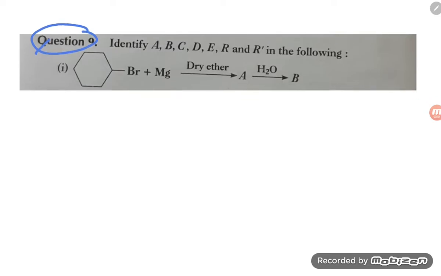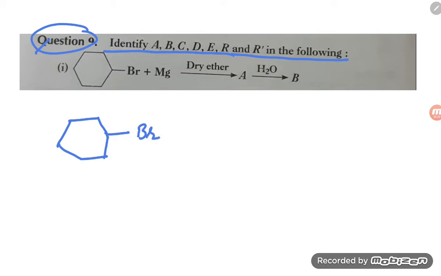Okay, quite an easy problem. Identify A, B, C, D, E, R dash in the following reaction. Here A and B we will be able to get, students. So what is the reactant if you take out, students? The reactant is bromocyclohexane, and it is reacting with magnesium in dry ether.